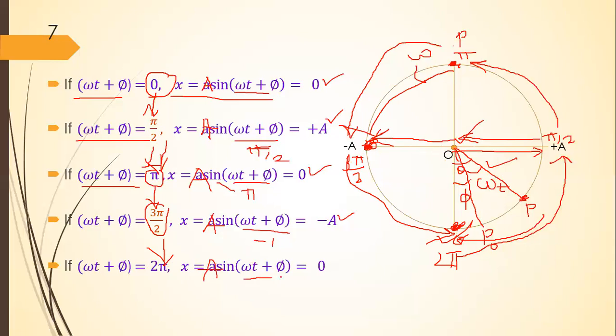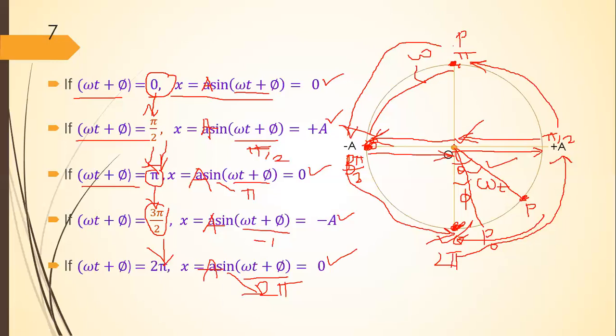Here, let's substitute omega t plus phi is equal to 2 pi. And we know that sine of 2 pi is always equal to 0. Therefore, 0 into A, that is equal to 0. And this means that when particle moves from this position to this position, means when phase changes from 3 pi by 2 to 2 pi, this particle performing SHM will have moved this distance.